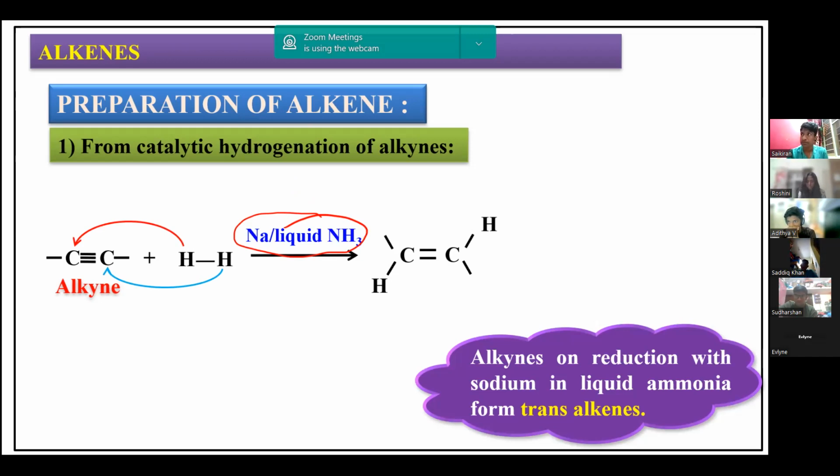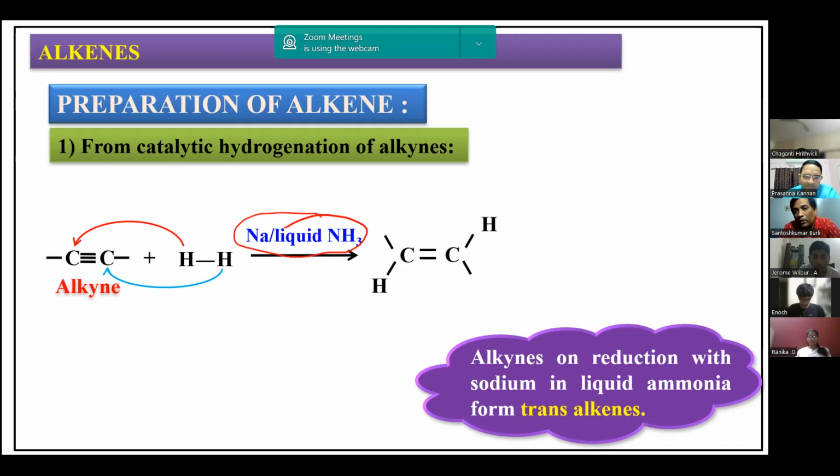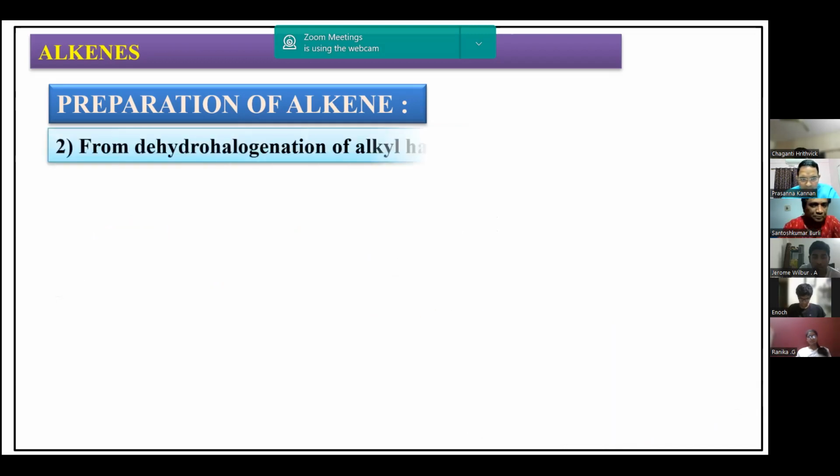So both reactions are catalytic hydrogenations only. One is Lindlar's catalyst, another is sodium in liquid ammonia. These two, if the alkene has any geometrical isomer, Lindlar's catalyst will give you the cis isomer, and sodium in liquid ammonia will give you the trans isomer. So it is a very important point to be noted over here.